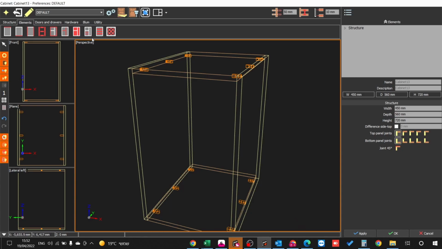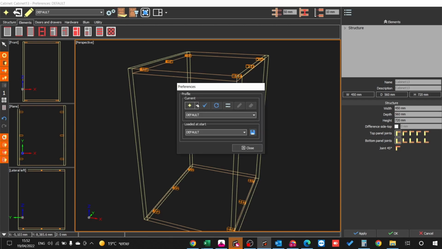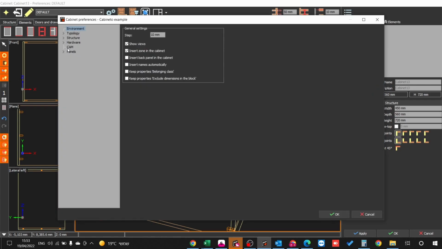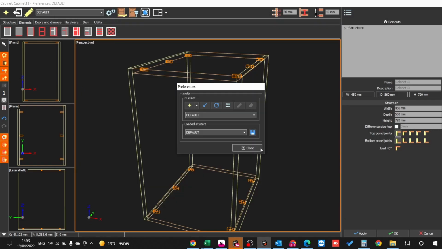And I can save this also in the default, or I will create, for example, here from the current cabinet. So now I created a Cabineo example. So now I can start either with the default or with the Cabineo example.